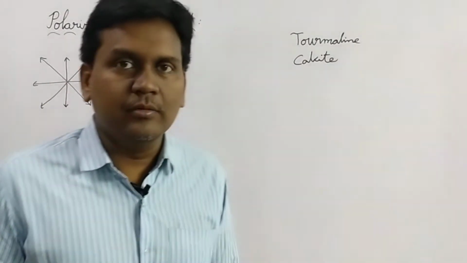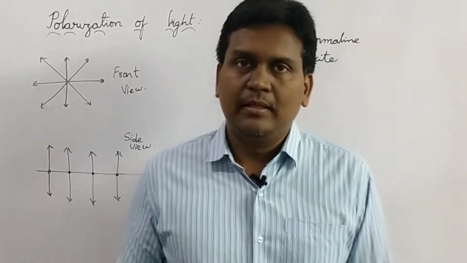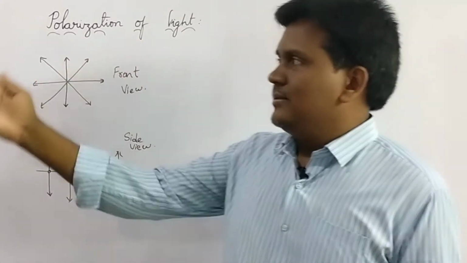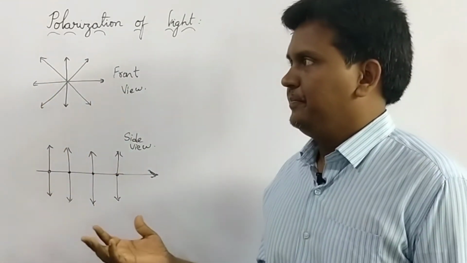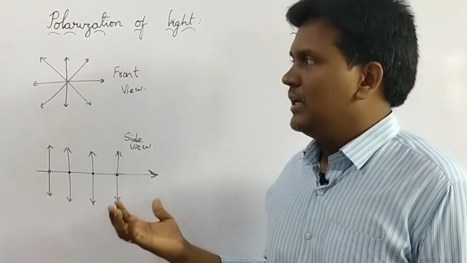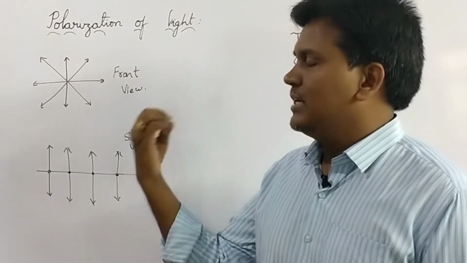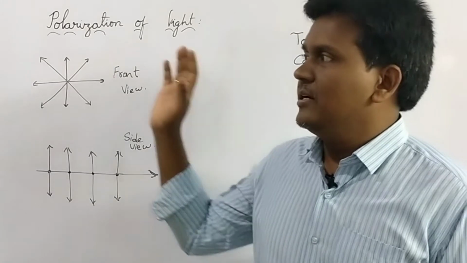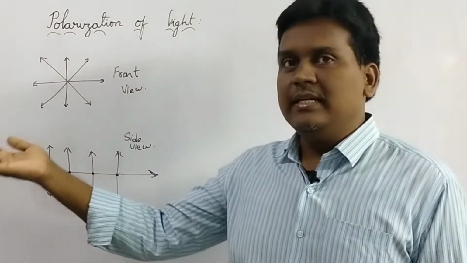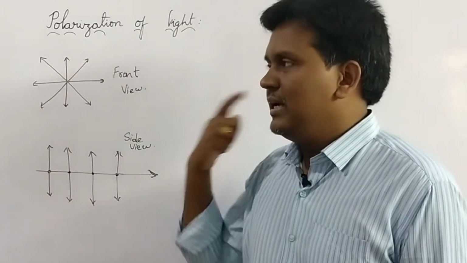here I am going to give an example. I am looking in this direction and I am able to see an object very clearly with my eye, as the light is incident on the object and reflected to my eye.